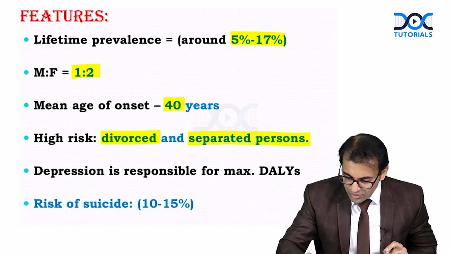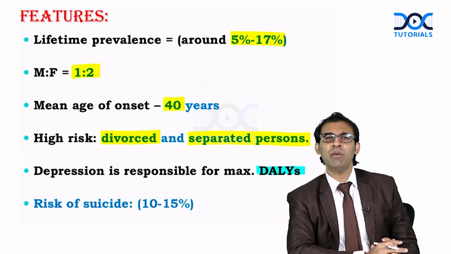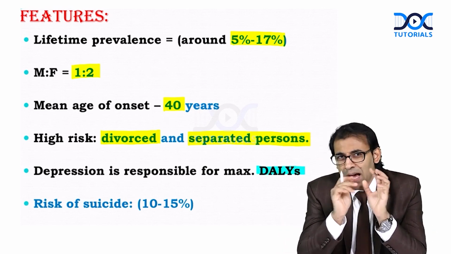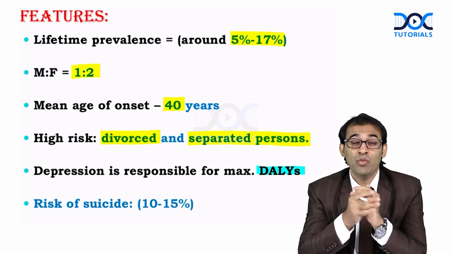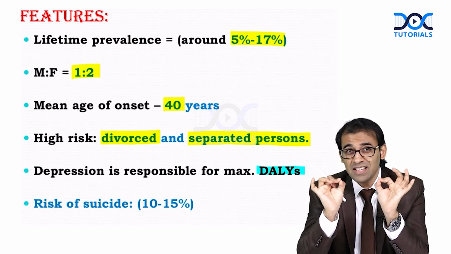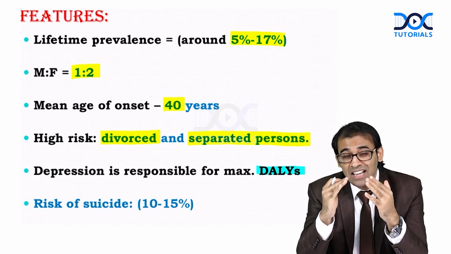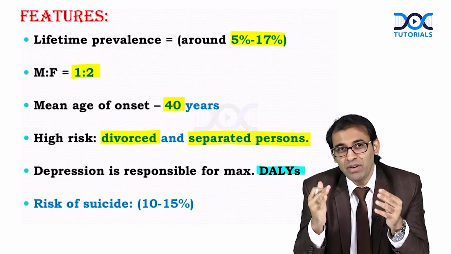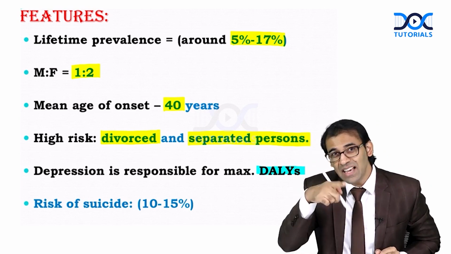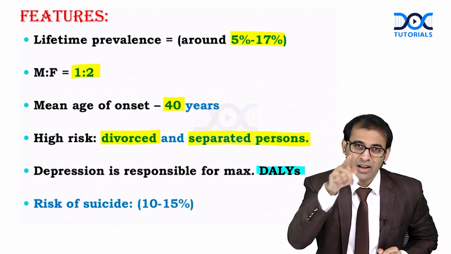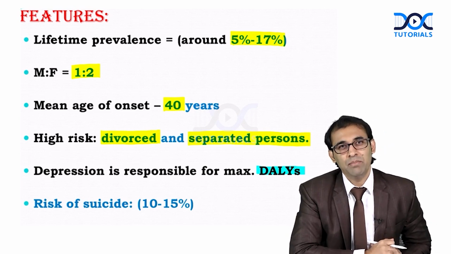Depression is responsible for maximum DALY. What is the meaning of DALY? DALY means disability adjusted life years. What I'm saying here is that depression is a psychiatric condition which can cause maximum DALY. What is the meaning of DALY? Disability adjusted life years. I am adjusting in my normal life because of my disability.